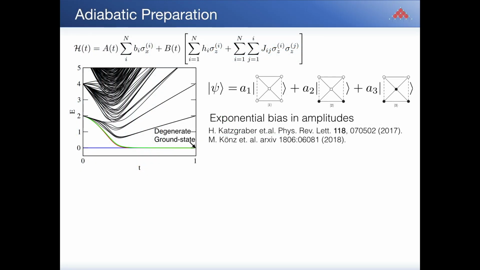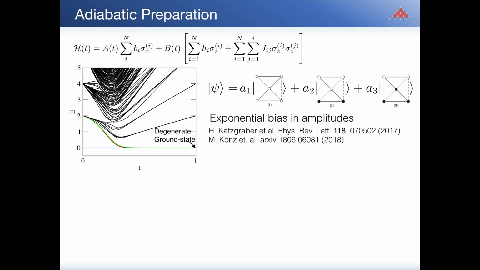However, as we have seen already today, twice, pioneered by Helmut Katzgraber, we know that this doesn't work, because even in sampling, so if you have incoherent as well, we don't get a superposition. We don't even get all the states. We get exponential biases, which means we don't get what we want.